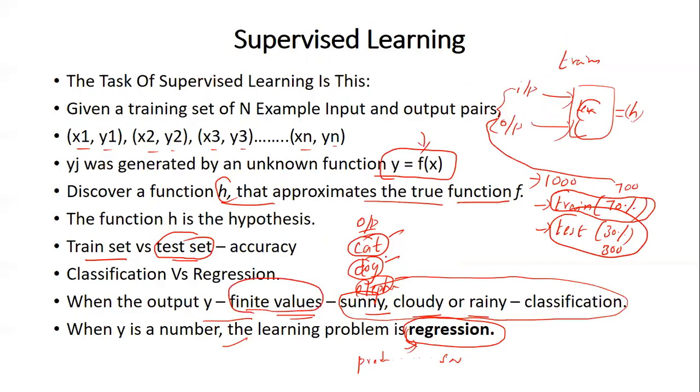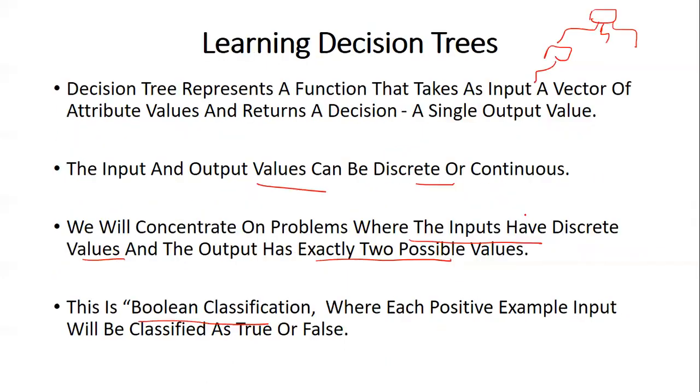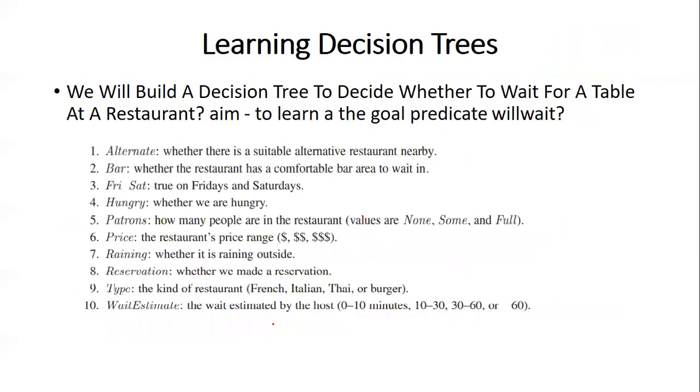But if the output has only two possible values, for example a data set used to say whether something is a cat or not, then it has only two possible values, either true or false. That comes under binary classification, where each example will be classified as either true or false.